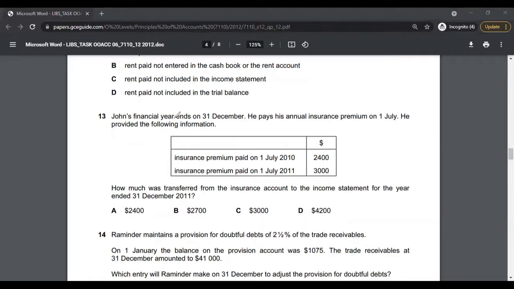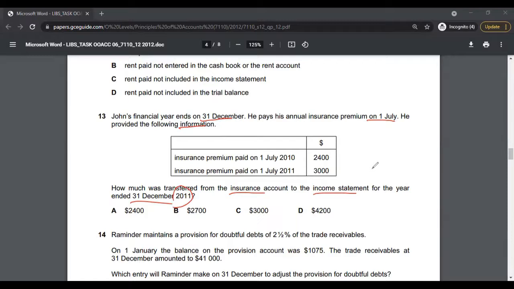Multiple choice 13. John's financial year ends on 31st December. He pays his annual insurance premium on 1st July. He provided the following information. How much was transferred from insurance account to the income statement for the year ended 31st December 2012? So you need to pay attention to the dates here.